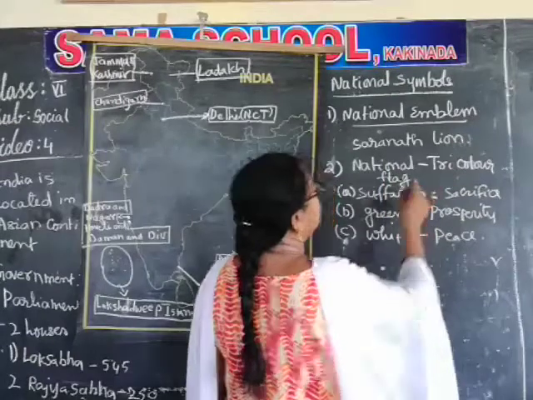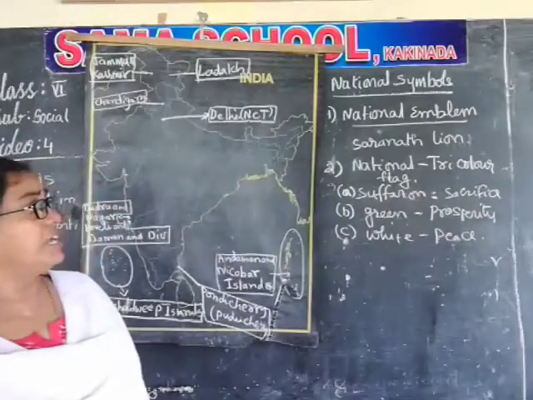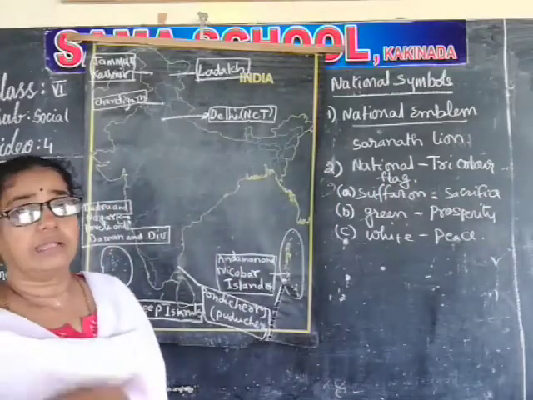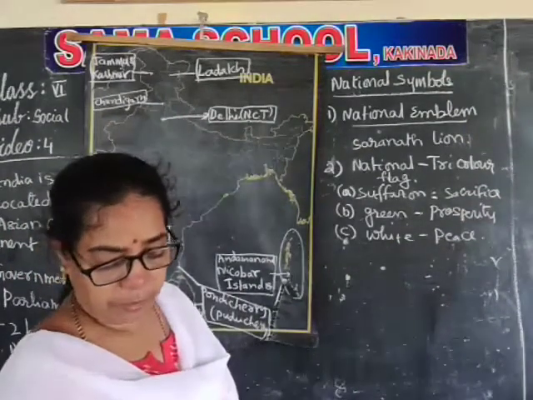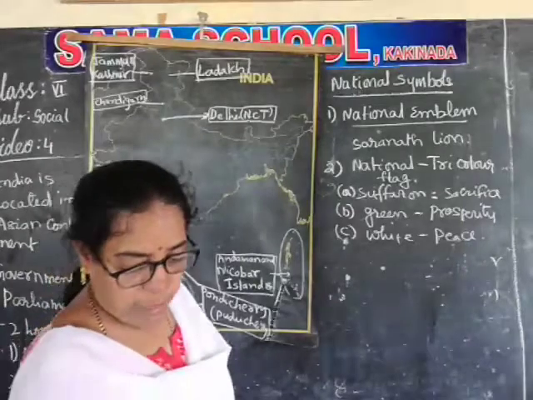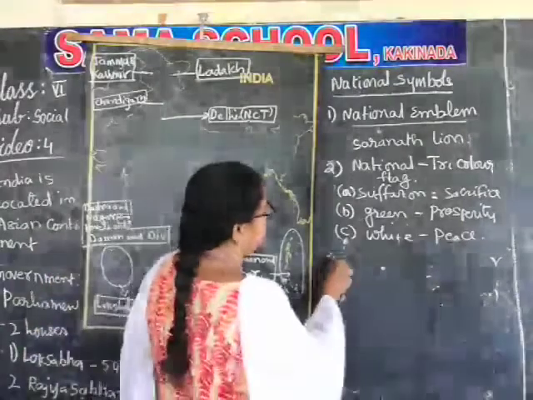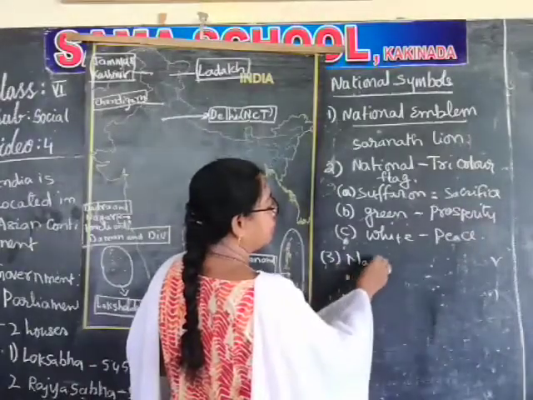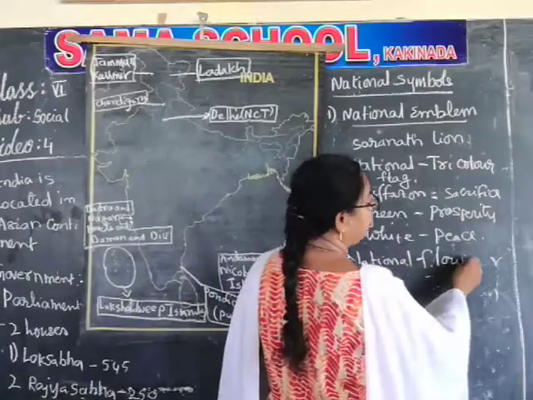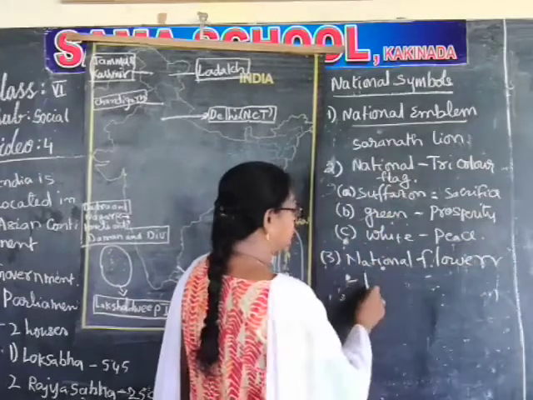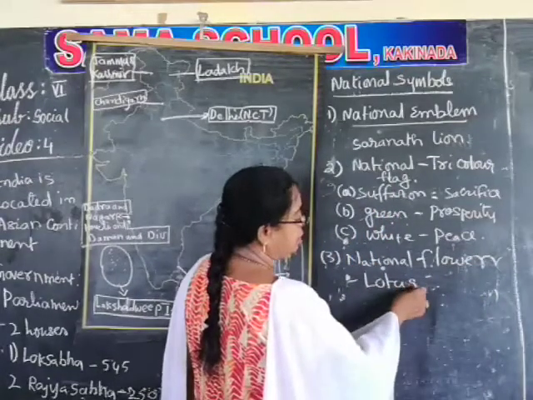If you observe the national flag, in between there is also the Ashoka Chakra. Next, the national flower. Third one, national flower. What is the national flower? Lotus. Lotus is the national flower.